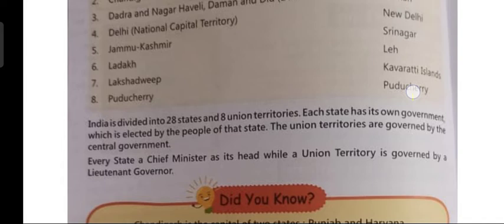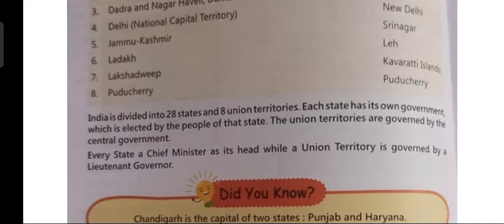Now, India is divided into 28 states and 8 union territories. Each state has its own government, which is elected by the people of that state. The union territories are governed by the central government. Every state has a chief minister as its head, while a union territory is governed by the lieutenant governor.